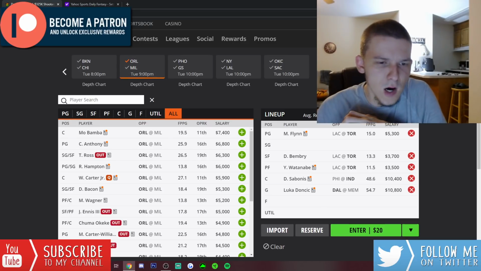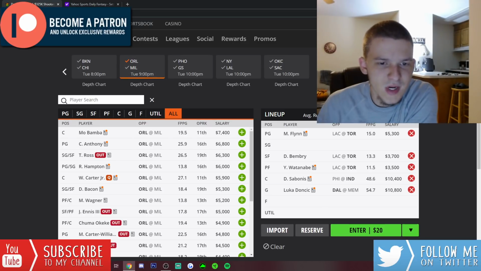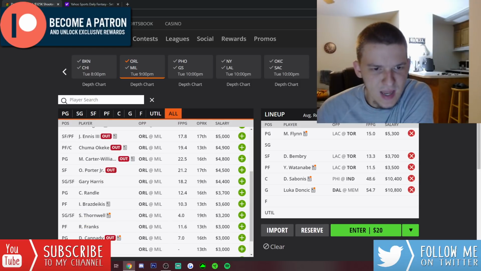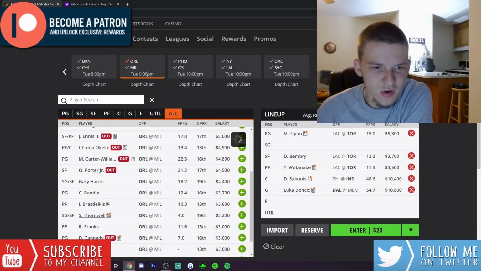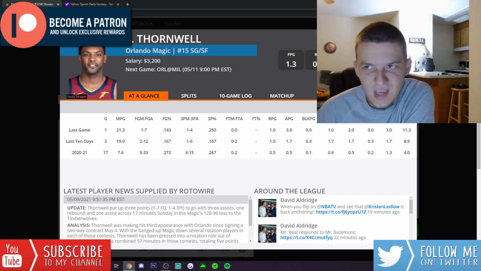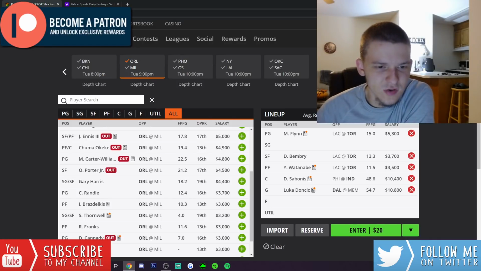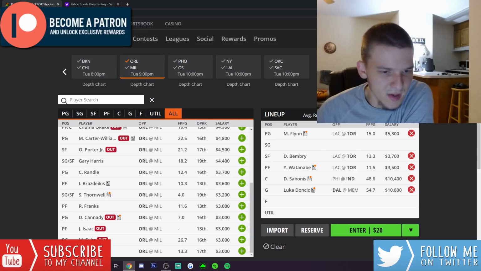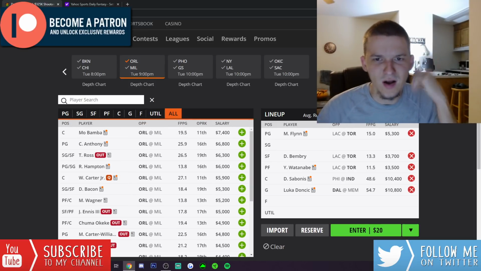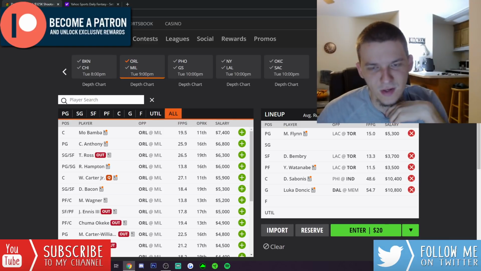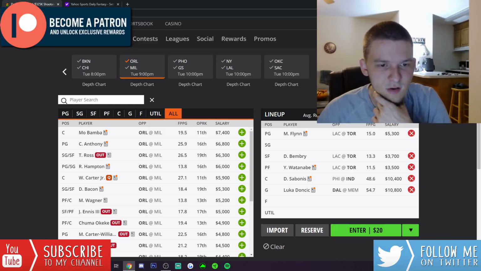Now, on Orlando today, this remains a pretty short-handed team. They've got a lot of guys out right now, but they have signed some guys, like Sindarius Thornwell. I'm pretty sure he's still with the team, so they have more bodies. I'm pretty sure they do have 10 bodies still. They did pick up Dante Hall as well, so I don't think this is going to be a team I really go too heavy on. They still have a ton of bodies. They have 10 guys. They've picked up players.